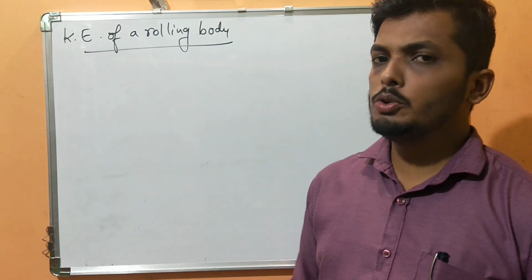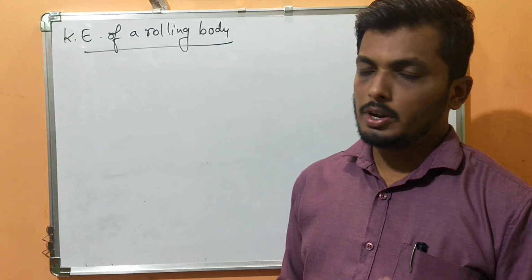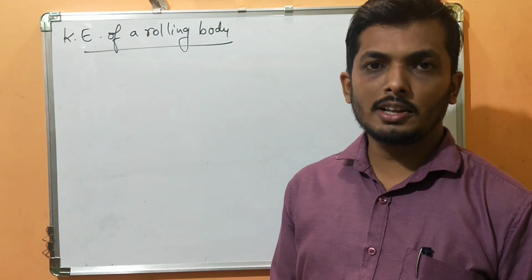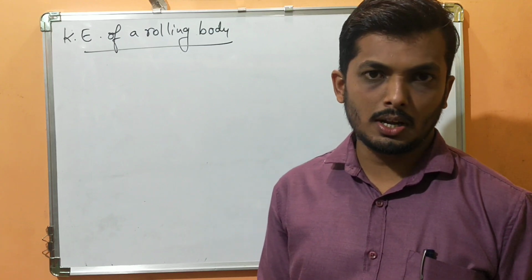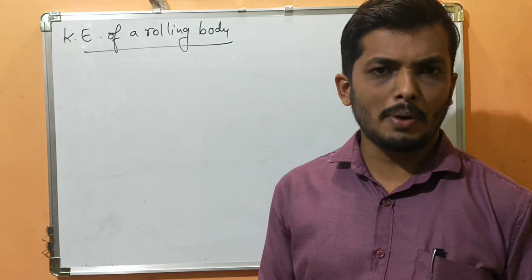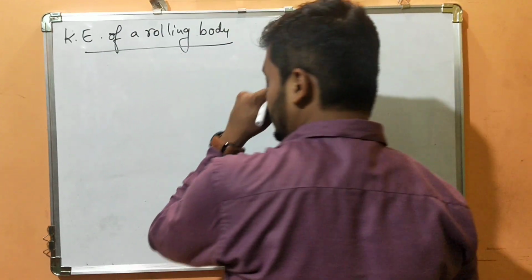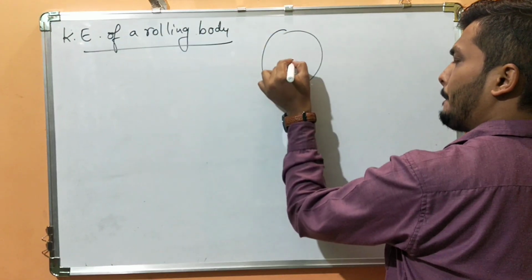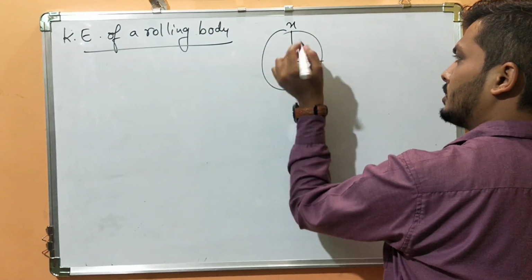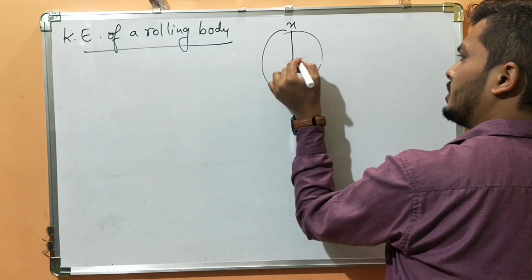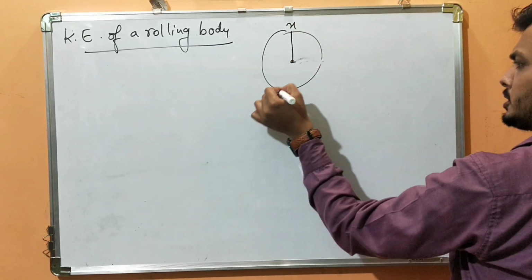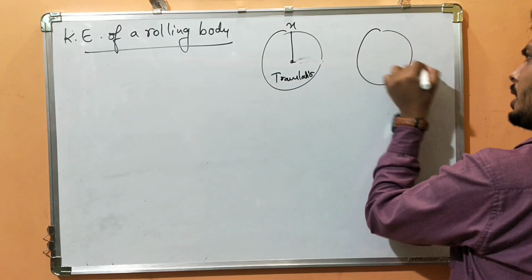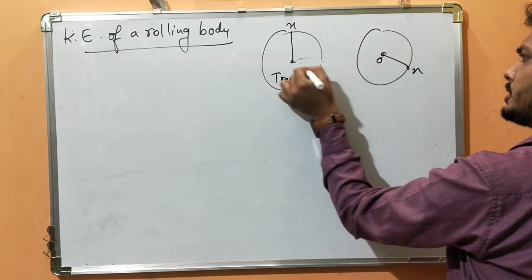Now again, before I derive, use your common sense. Here it is undergoing translational motion as well as rotational motion. So who is going to give you the translational motion? Definitely the center of mass particle. And who is going to give rotational motion? The rest of the particles. Yes or no? Now understand here. I'll draw the same diagram again. The point X. After some time, as it is a translational motion, the point X will come here and the center of mass will remain as it is.